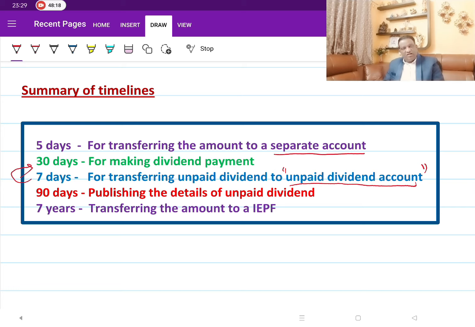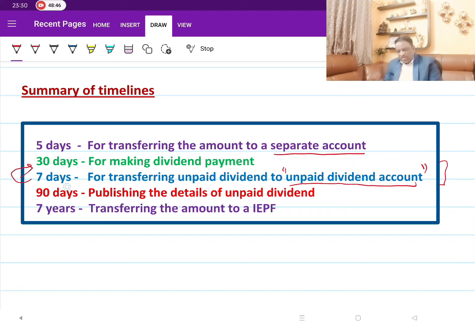Once you open this kind of account, no further deposits are accepted, and you can't pull the money out as it is. There are certain restrictions, and whenever you are depositing, the banker would ask whom the payments should be made to, and the only payments allowed are these dividend payouts. They won't allow you to withdraw the money otherwise. Let's not get into those banking account limitations, but as of now, within 7 days you have to transfer to the unpaid dividend account.